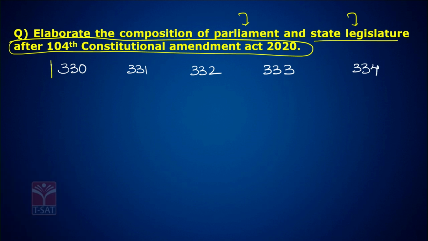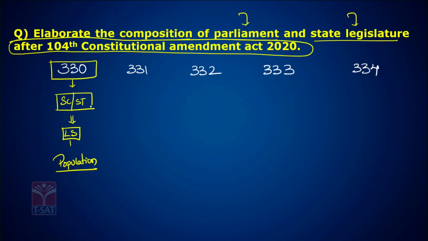What is Article 330? It says SC and ST seat reservations shall be provided in Lok Sabha on the basis of population. Article 332: SC and ST seat reservation shall be continued in the assembly on the basis of population.